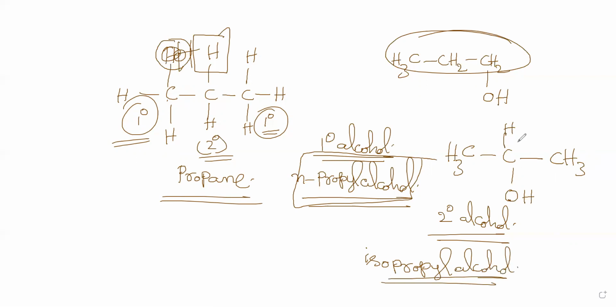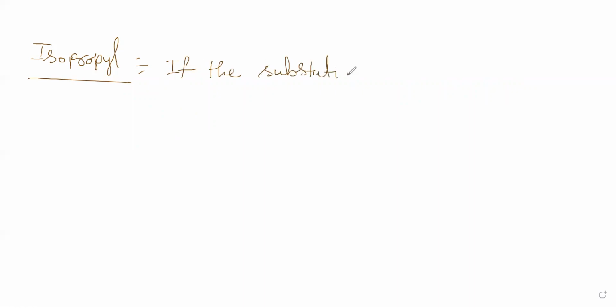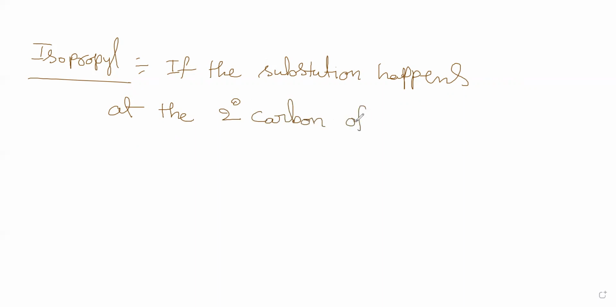What is isopropyl? If the substitution is happening at the secondary carbon of the propyl chain.